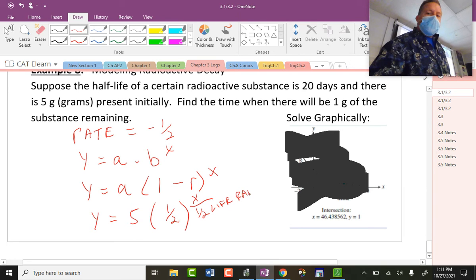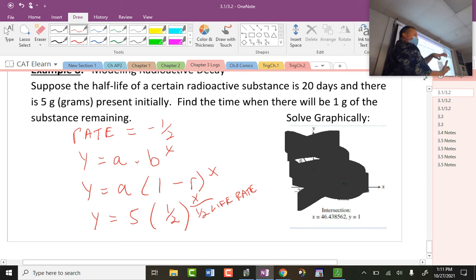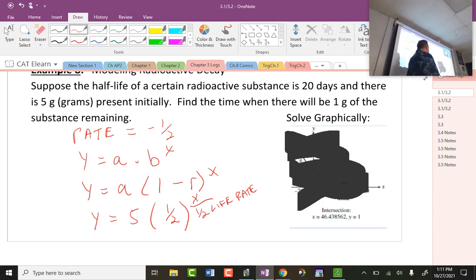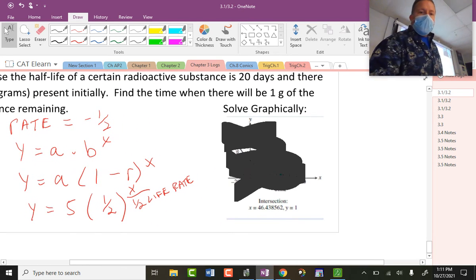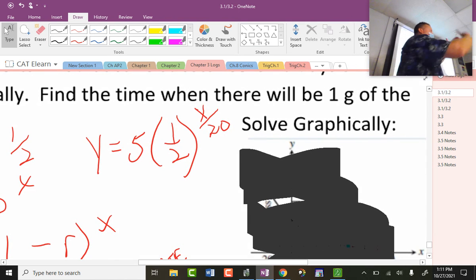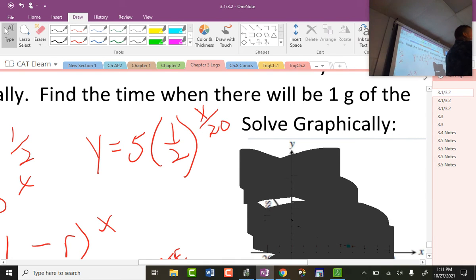And the half-life happens to be 20 days, which makes this question in terms of days. This always happens with a half-life question. I should have put this in more generality. So my equation is y equals 5 times one half to the x divided by 20.